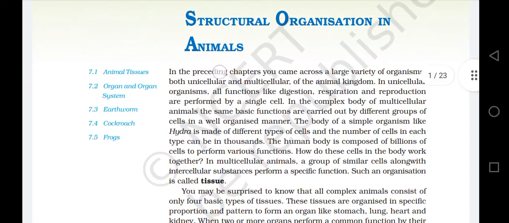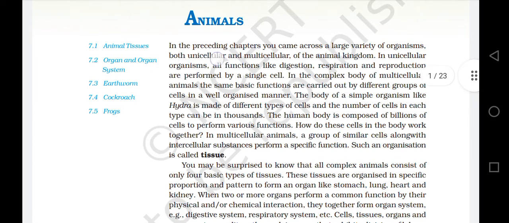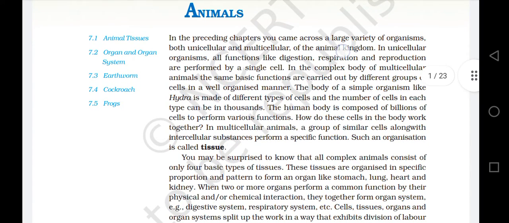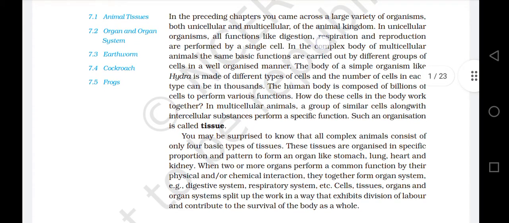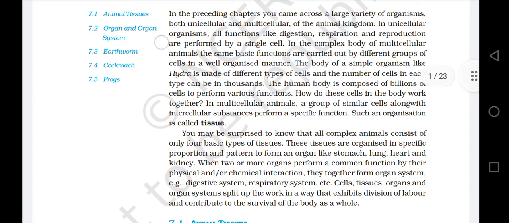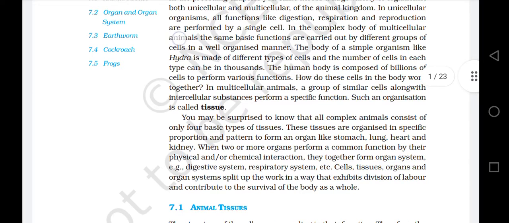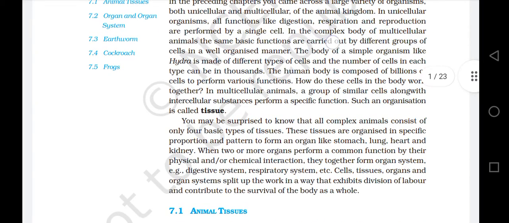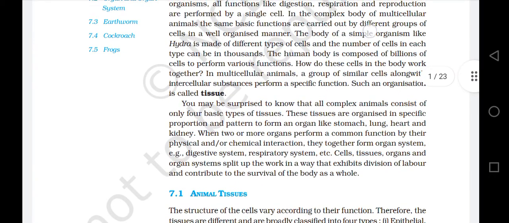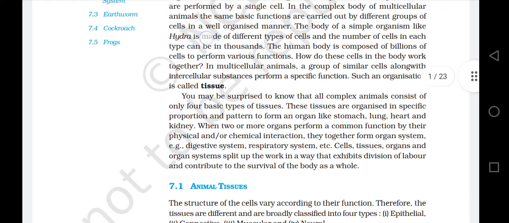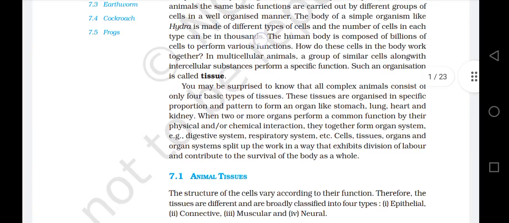In the preceding chapter, you came across a large variety of organisms, both unicellular and multicellular, of the animal kingdom. In unicellular organisms, all functions like digestion, respiration, and reproduction are performed by a single cell. In the complex body of multicellular animals, the same basic functions are carried out by different groups of cells in a well organized manner. The body of a simple organism like Hydra is made of different types of cells, and the number of cells in each type can be in thousands.